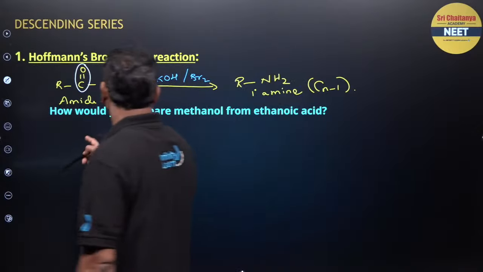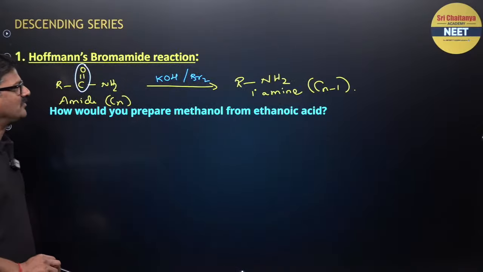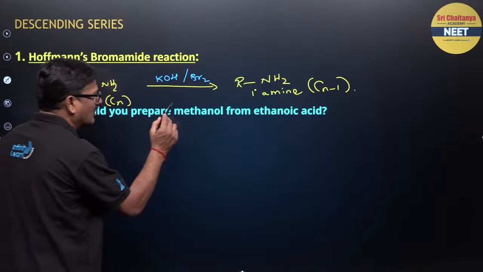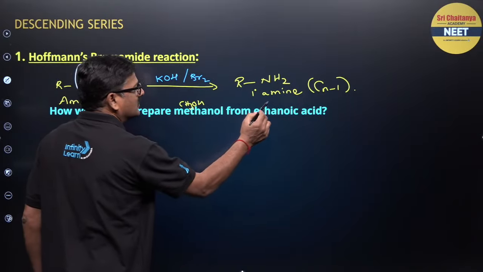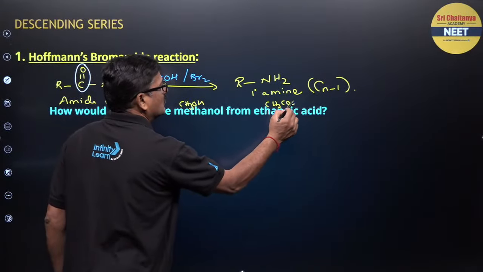And you can see how you prepare methanol from ethanoic acid. Methanol is CH3OH and ethanoic acid is CH3COOH.